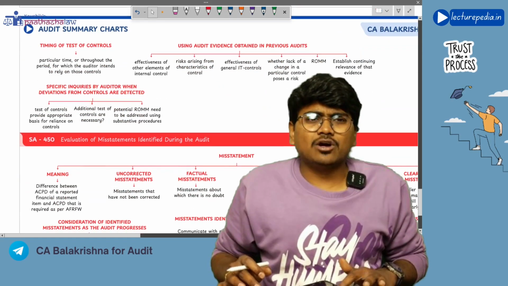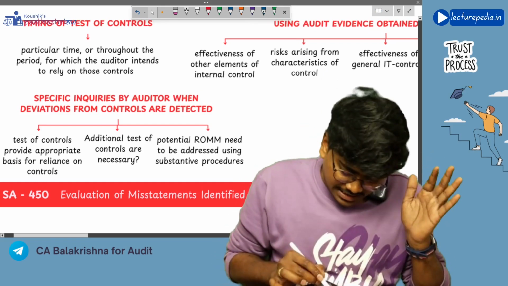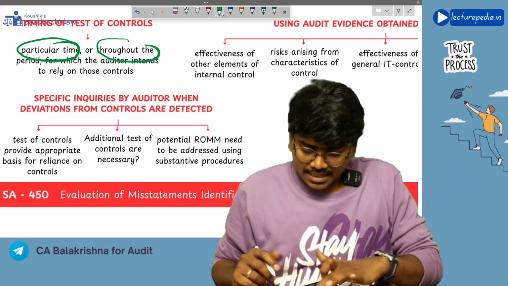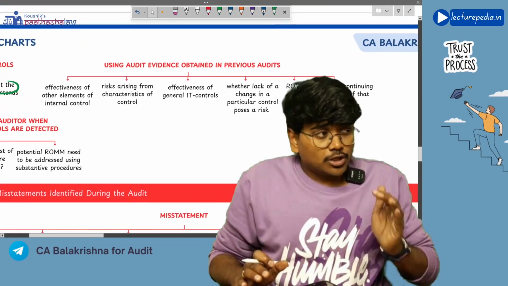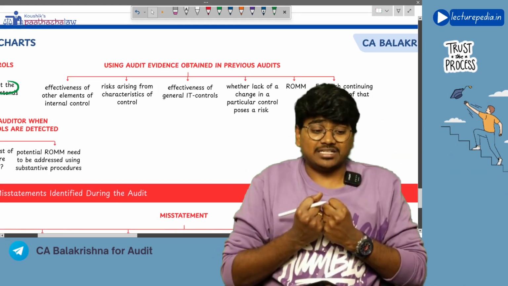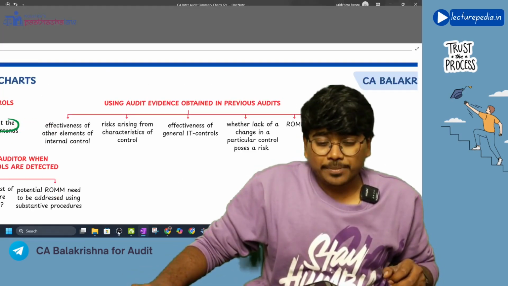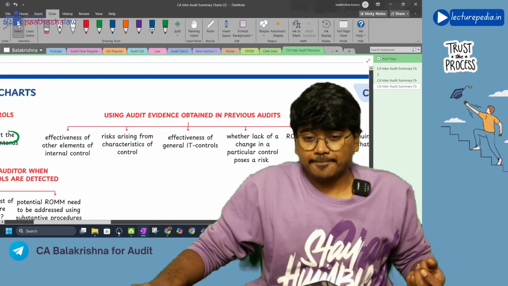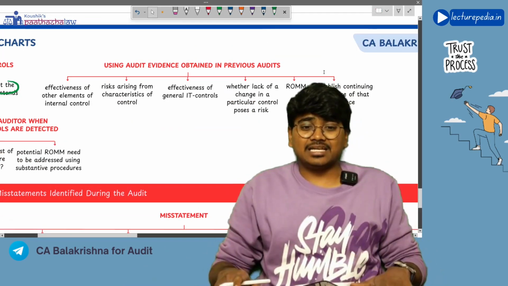Next, timing of test of control. Based on the requirement, you will test the control either at a particular point of time or throughout the period. And the auditor, during his previous audit, would have obtained certain audit evidence, right? So whether I can use that same audit evidence that I have obtained previously, or should I perform audit procedures again? In making this determination, the auditor will consider certain aspects again.